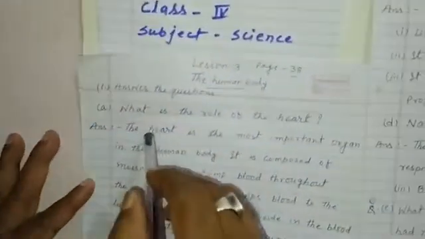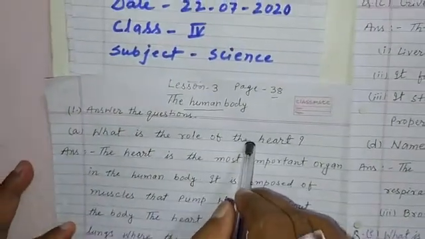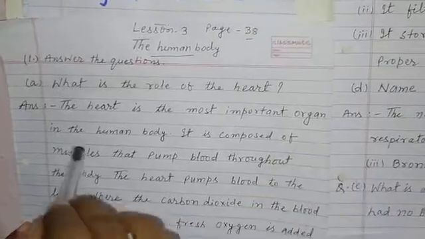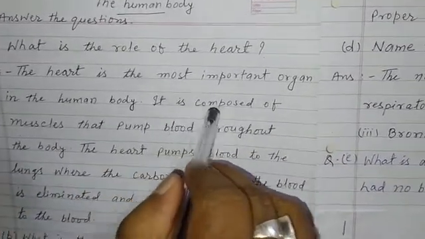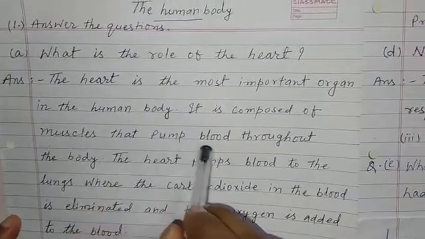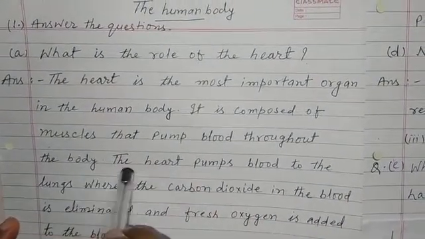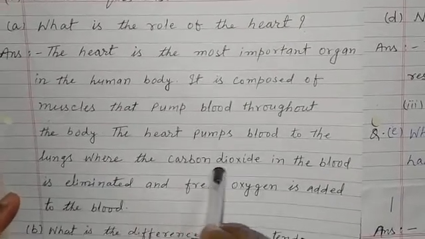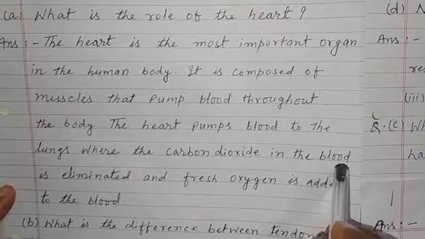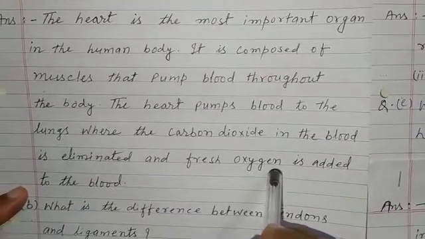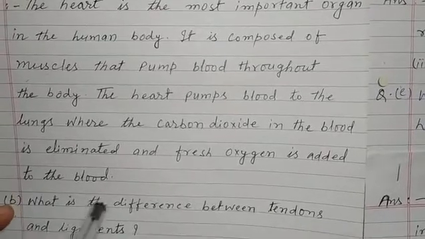Now, question number A. What is the role of the heart? The heart is the most important organ in the human body. It is composed of muscles that pump blood throughout the body. The heart pumps blood to the lungs, where the carbon dioxide in the blood is eliminated and fresh oxygen is added to the blood.